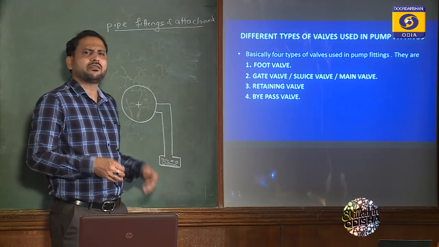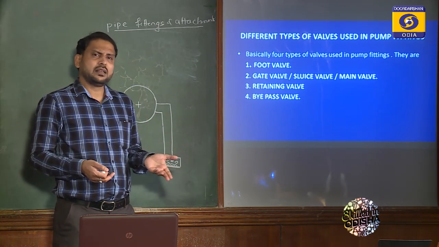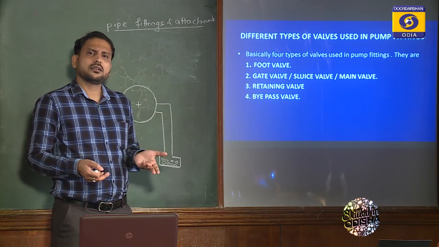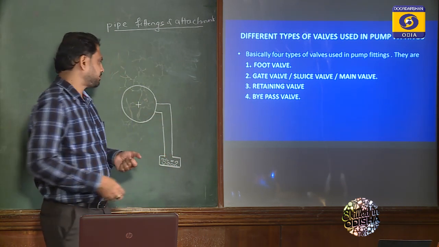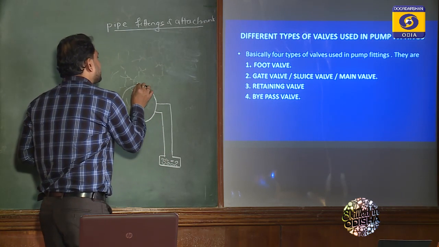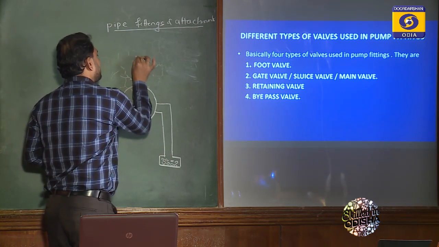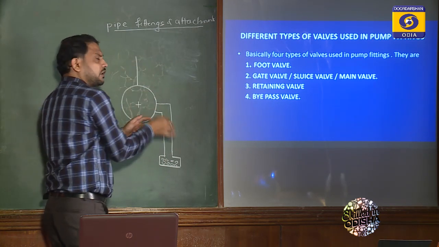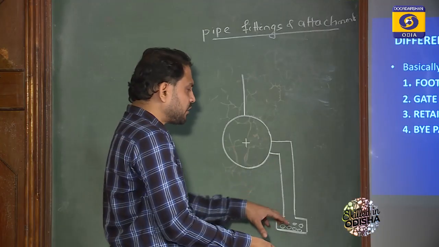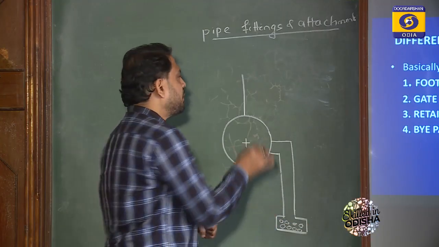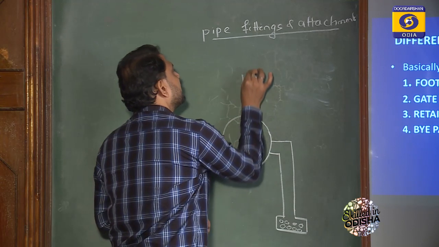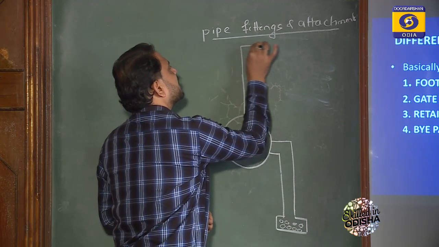The sump may be a river, a well, or a pond. Next is our delivery. That means the pump delivers the water which it sucks from a sump to a desired place. So it is the delivery pipe range.